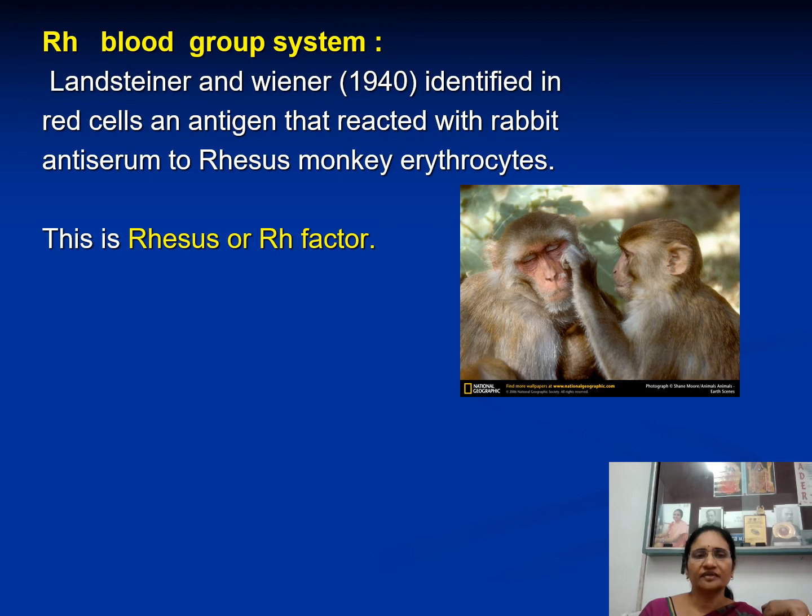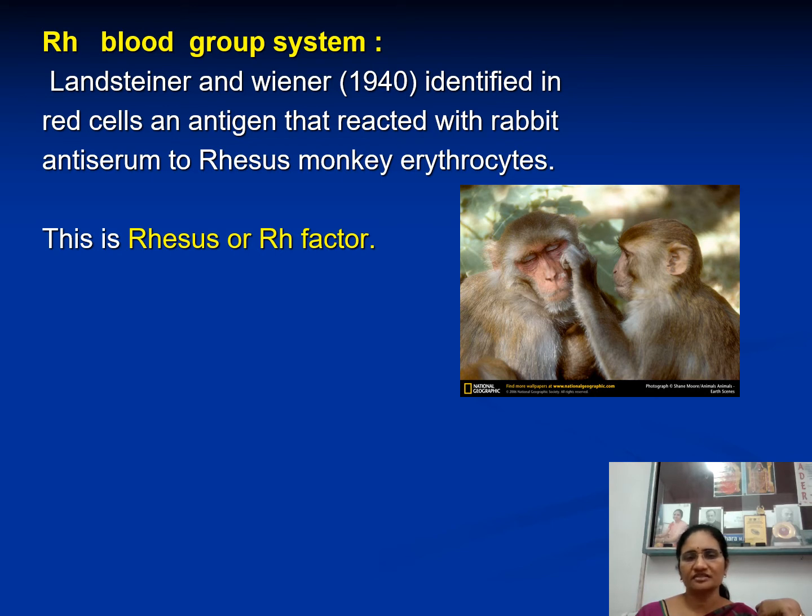They identified a separate antigen on the RBC and named it rhesus factor. Why is it named rhesus factor, you know? These RBCs reacted with rabbit antiserum to rhesus monkey erythrocytes.